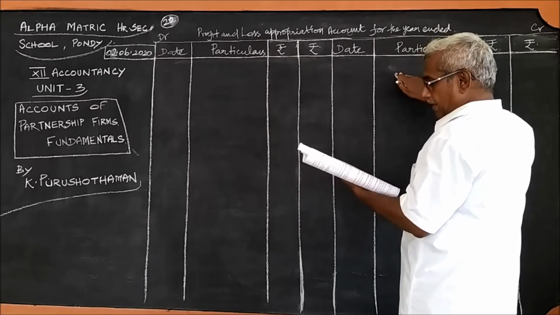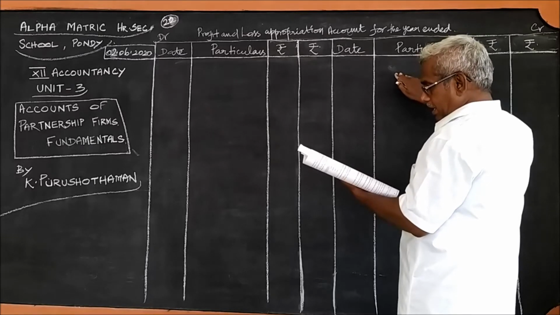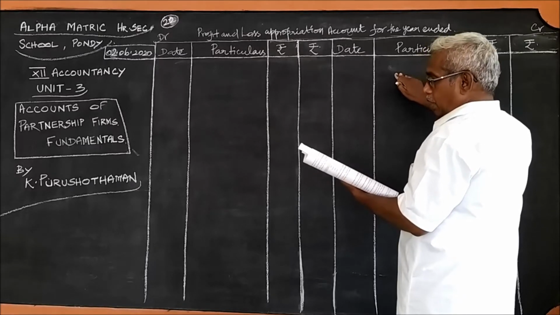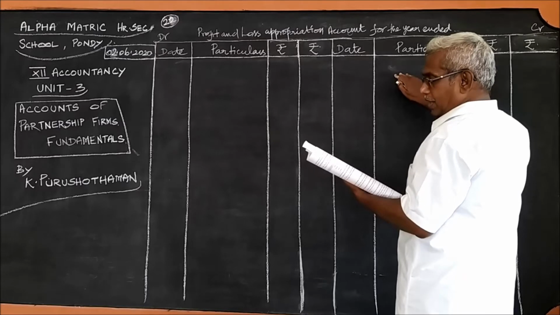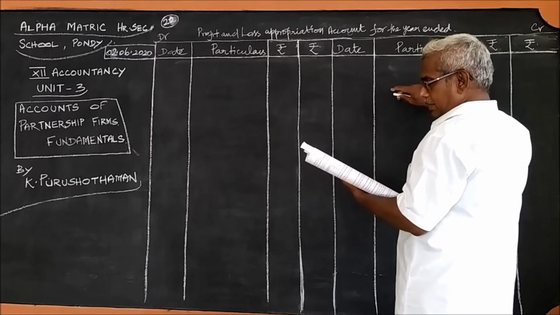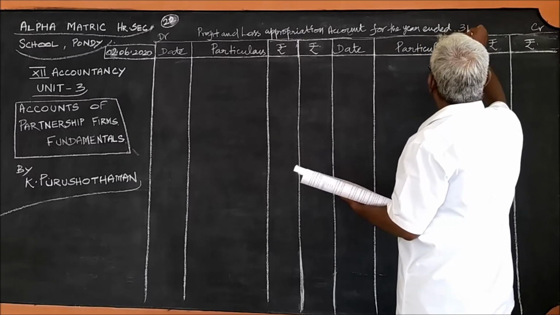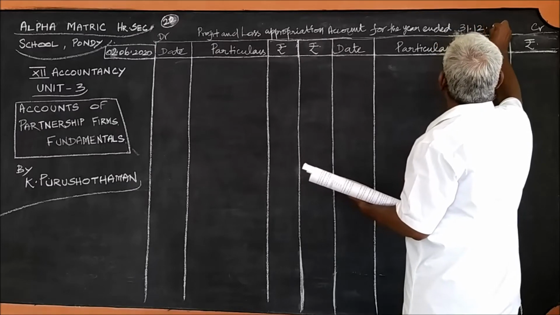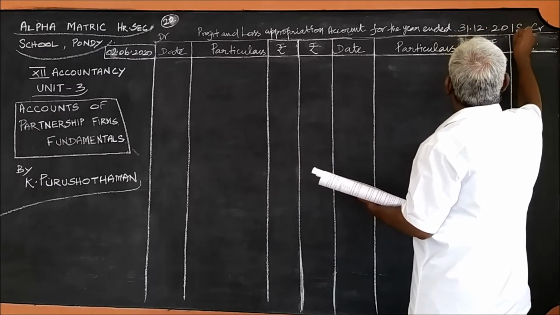And here, the last date is 31/12. 1st January it begins, therefore it ends on 31/12/2018.